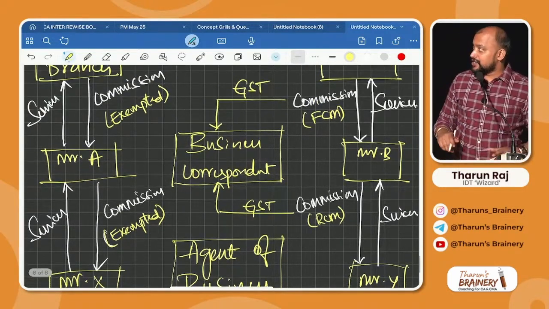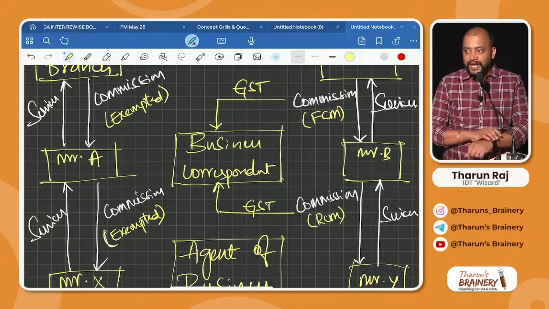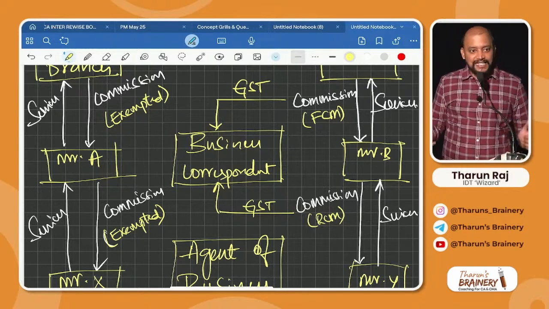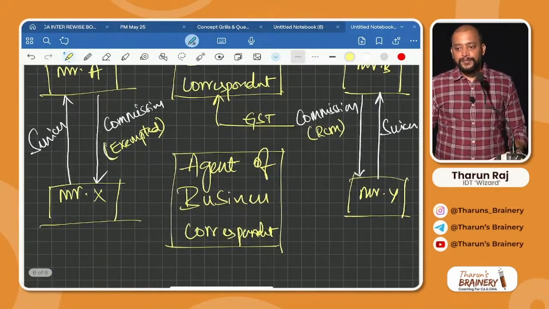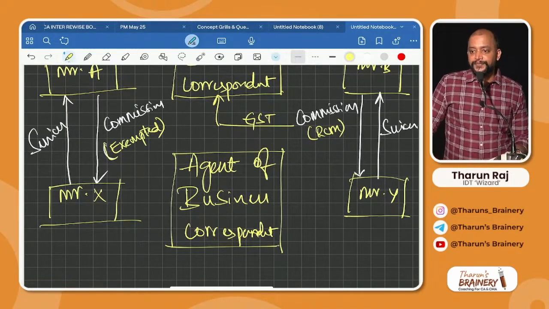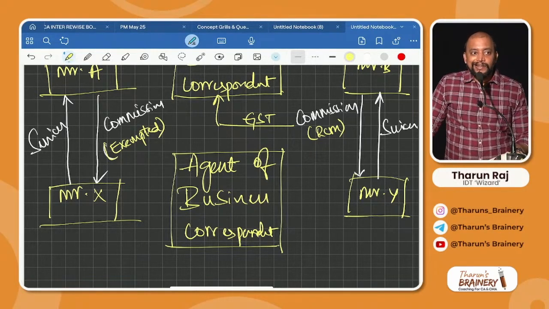So tell me what is the change that you can find in this. The business correspondent is paying GST on both inward supplies and outward supplies. Is it clear? Here also there are two points in the conclusion.